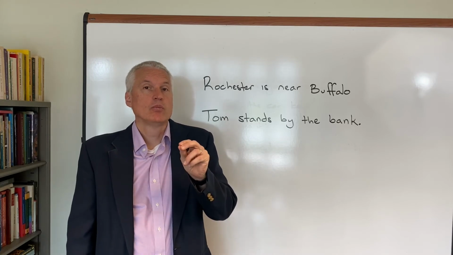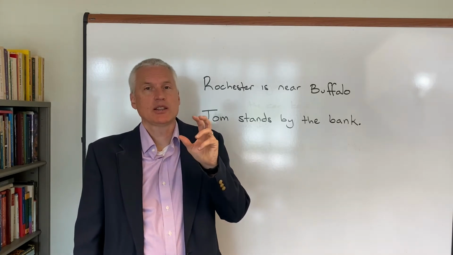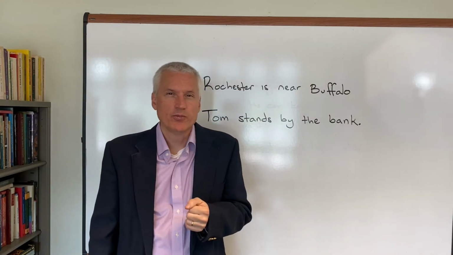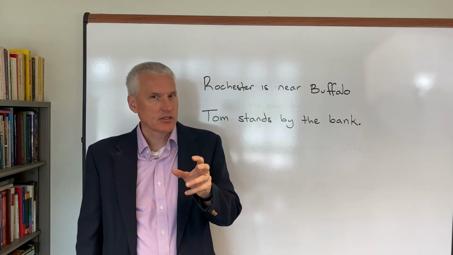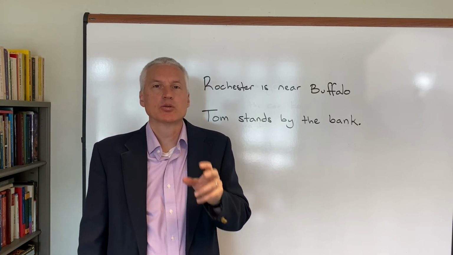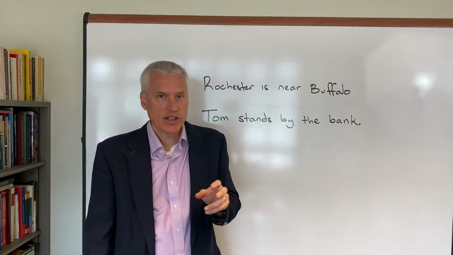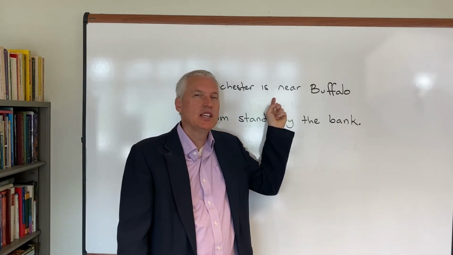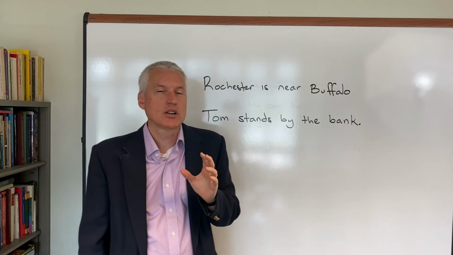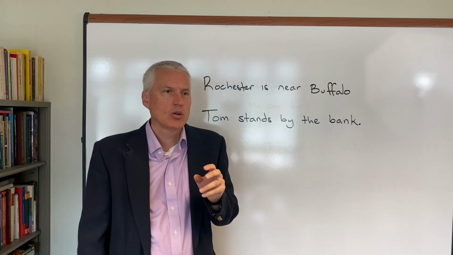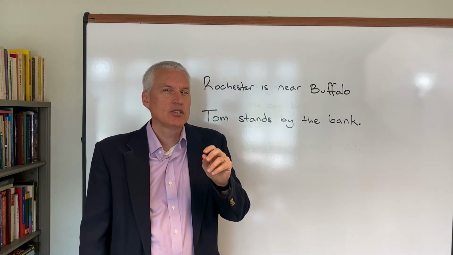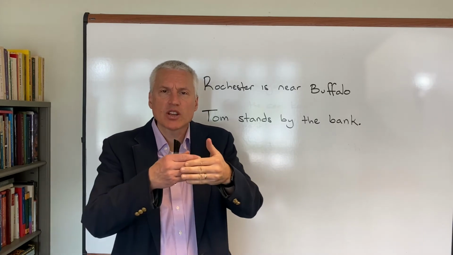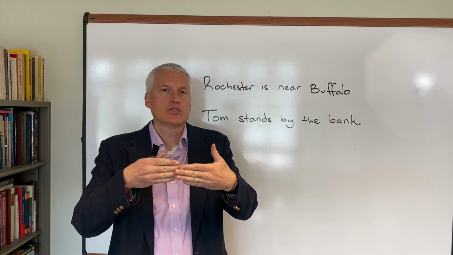Well, we can sort of figure it out by looking at things that are imprecise. Consider this sentence. Rochester is near Buffalo. It does look like a declarative sentence, but when would it be true? When would it be false? The fact of the matter is that this sentence is vague because near doesn't have a clear meaning. Or rather, perhaps it has a clear meaning, but it's not clear when something is near and when it's not. There's no precise place which would stop being near.